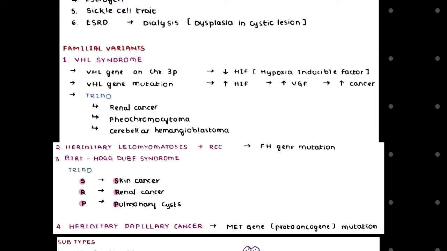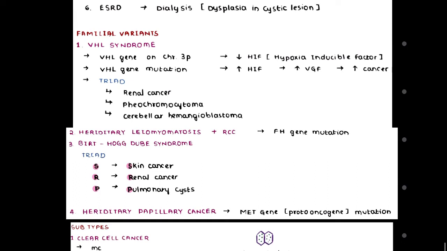Cerebellar hemangioblastoma. So these are the triad associated with VHL gene mutation. Now moving further, another condition of our familial variant that we need to know is hereditary leiomyomatosis, and this hereditary leiomyomatosis also comes with renal cell carcinoma, which is associated with kidney cancer. Hereditary leiomyomatosis involves smooth muscle tumors, particularly of the uterus in females.